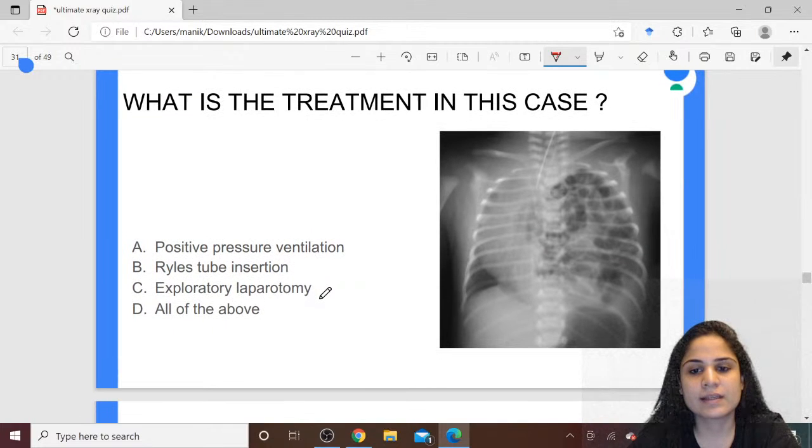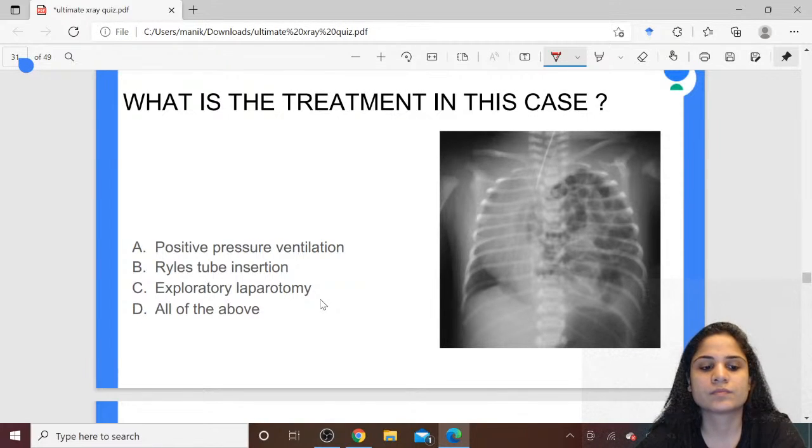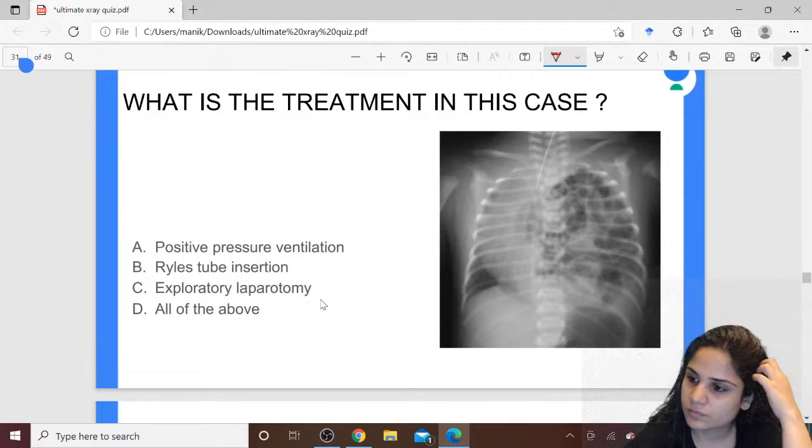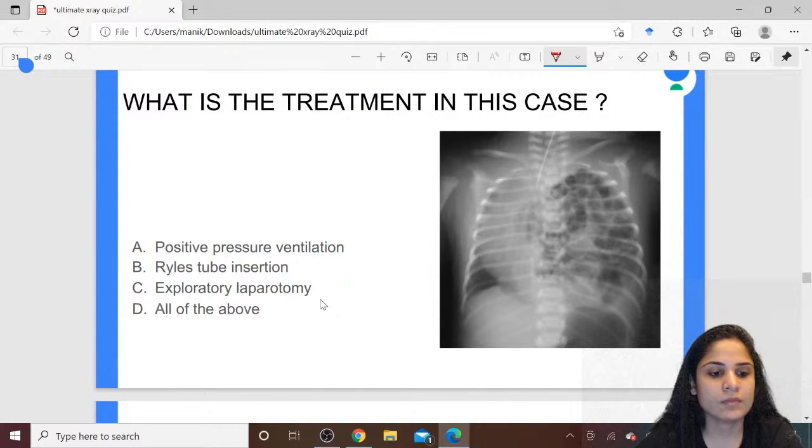What is the treatment in this case? Positive pressure ventilation, Ryle's tube insertion, exploratory laparotomy, or all of the above? Okay, so Akash is saying B, Ryle's tube insertion. Mulay is saying exploratory laparotomy, positive pressure ventilation.